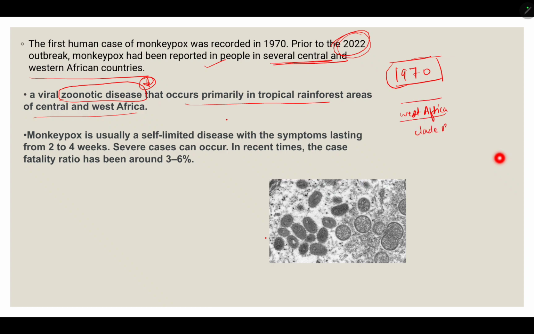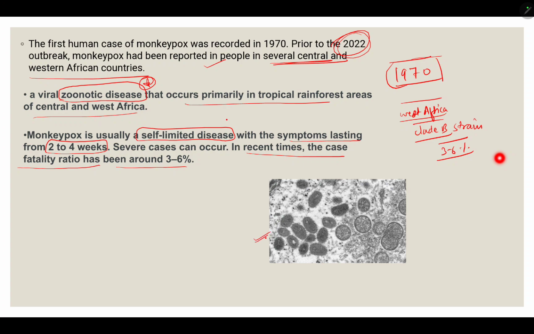That is also the clade B strain. Death rate is around 3 to 6%. It is usually a self-limited disease. The symptoms usually last for 2 to 4 weeks. Severe cases can occur. In recent times, the case fatality ratio has been around 3 to 6%.